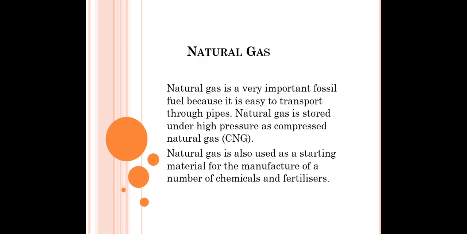Now students, this CNG, which we call compressed natural gas, you have seen that in many vehicles this CNG is used as a fuel instead of petrol. Why is this the case? Why are they using this CNG?